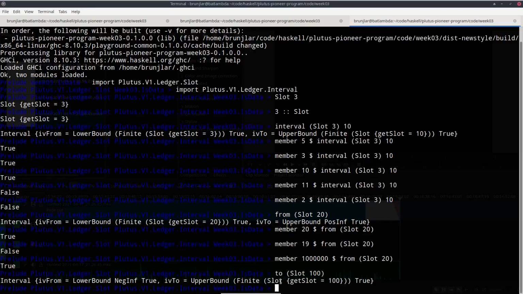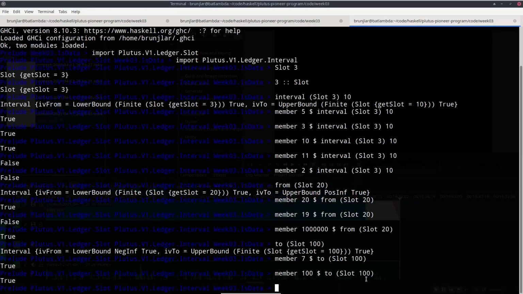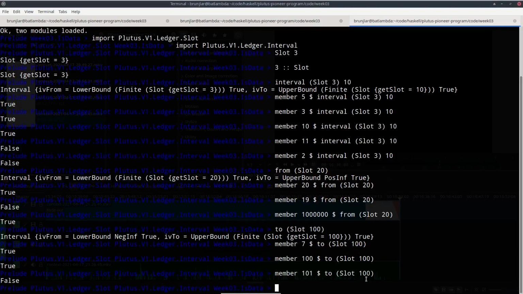And the upper bound is slot 100, which is included. And again, we can do membership checks. So for example, 7 should be a member. And 100 should also be a member. But 101 is not a member anymore.